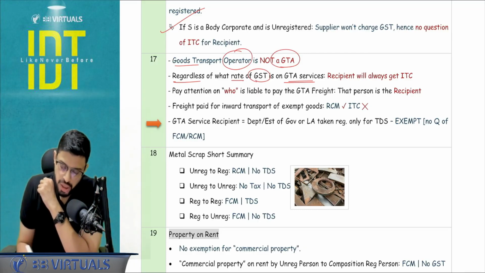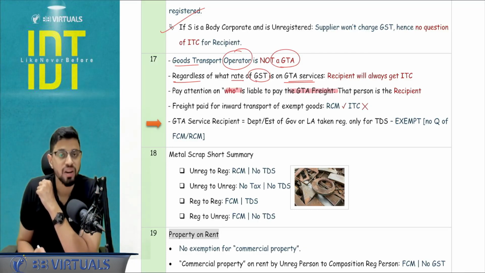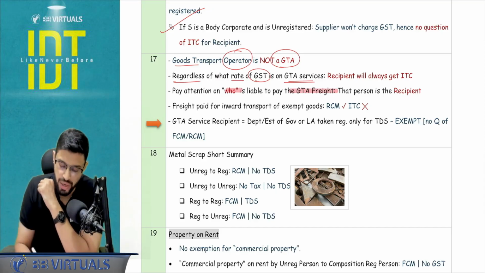Okay, pay attention on who is liable to pay the GST rate. Not only in the GTA, this is a general point, that always check the definition, always analyze the definition of recipient.